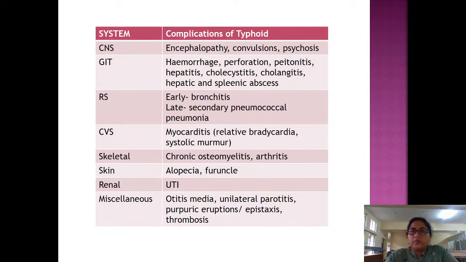CNS: it might cause encephalopathy, convulsion, psychosis. GIT: hemorrhage, perforation, peritonitis, hepatitis, cholecystitis, cholangitis, hepatic and splenic abscess. Respiratory system: early it might cause bronchitis, late secondary pneumococcal pneumonia. Cardiovascular system: myocarditis, which can be diagnosed due to relative bradycardia and systolic murmur. Skeletal: chronic osteomyelitis and arthritis. Skin: alopecia and furuncle. Renal: UTI, that is urinary tract infections. Miscellaneous: otitis media, unilateral parotitis, purpuric eruptions, epistaxis and thrombosis.